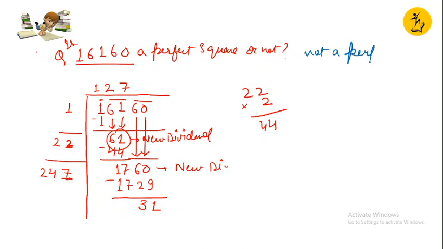But if you still want to calculate what the square root of this number could be, even if it is coming in decimals, we'll write a point here and a point here as well, and then we are going to add 0s in pairs. Then we bring them down here, and my new divisor would become 127 into 2, and so on and so forth. You can just go forward with it and have the final square root, which would come in decimal form.